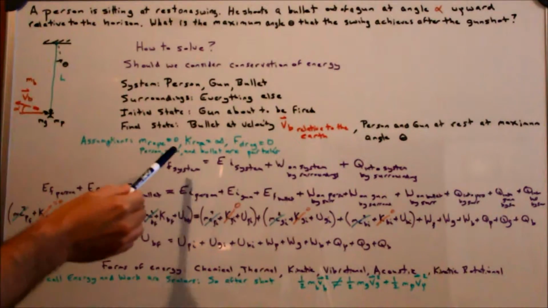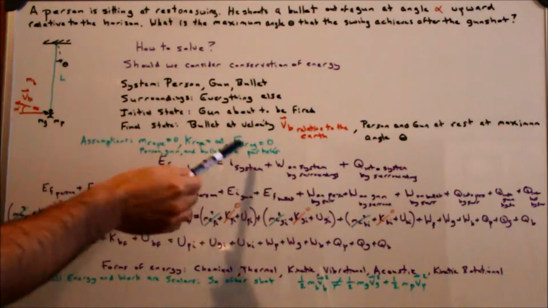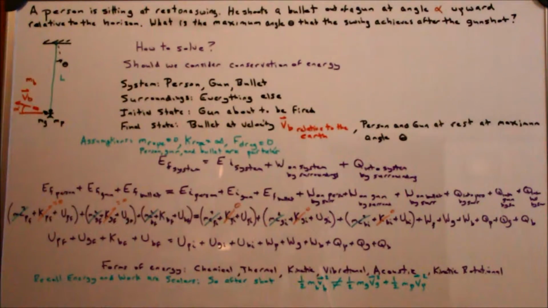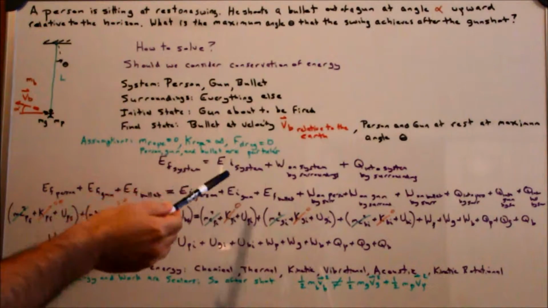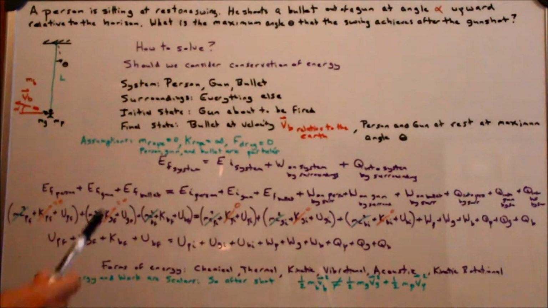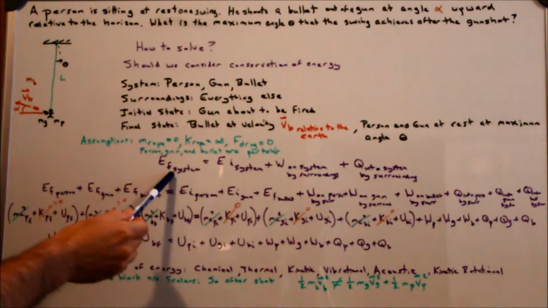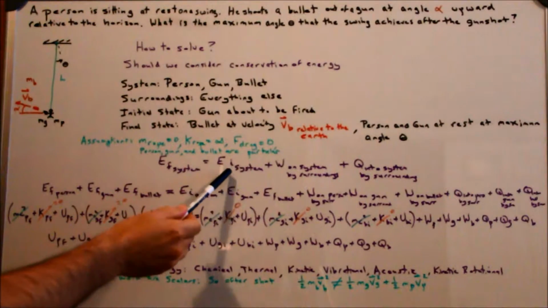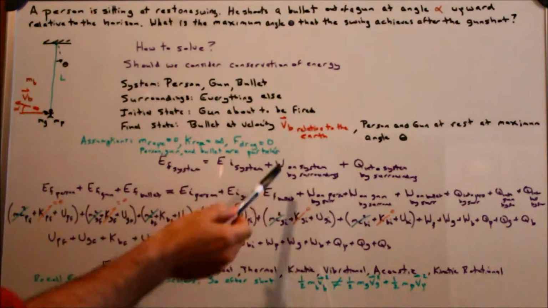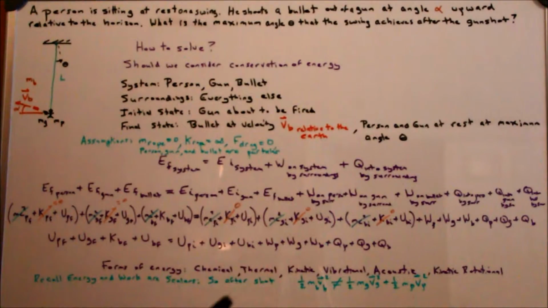Let's make some assumptions. We'll assume the mass of the rope is 0. The rope is infinitely stiff, so it doesn't stretch. There is no drag force as it's moving. And the person, the gun, and the bullet are particles, so we're not considering them rotating. So energy says that the total system energy in the final state is equal to the total system energy in the initial state plus the mechanical work done on the system by everything in the surroundings, plus things like the heat transfer into that system by anything in the surroundings.